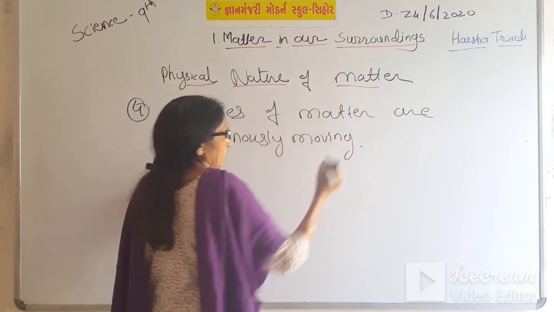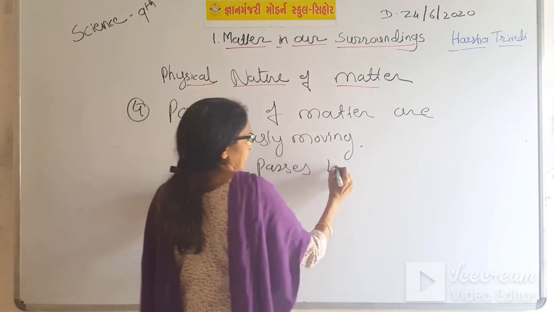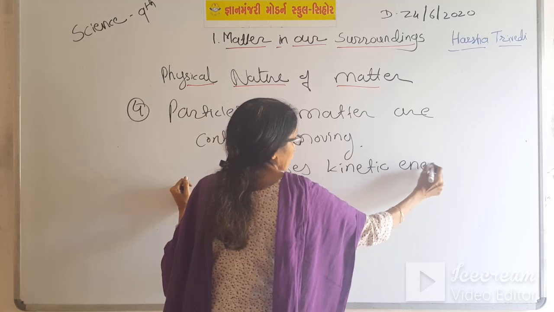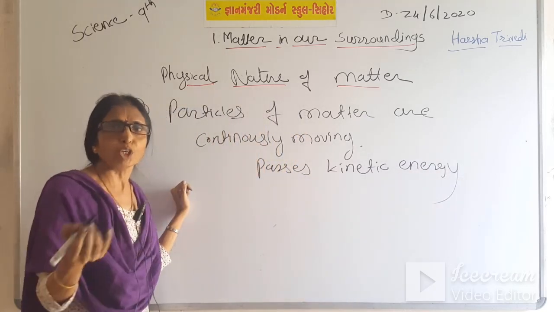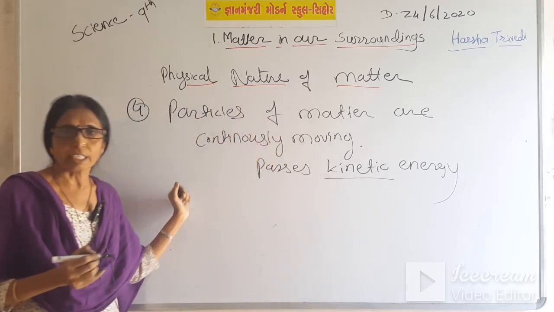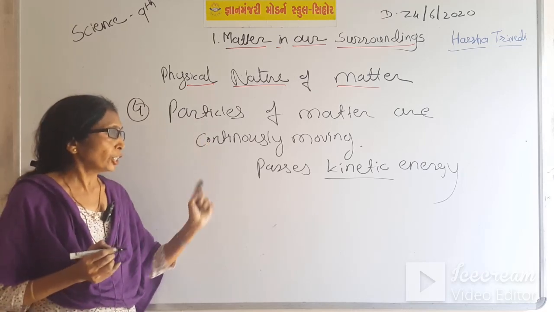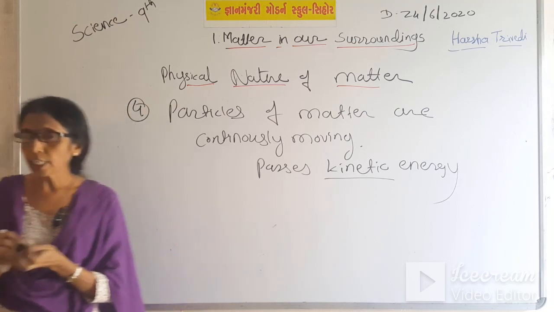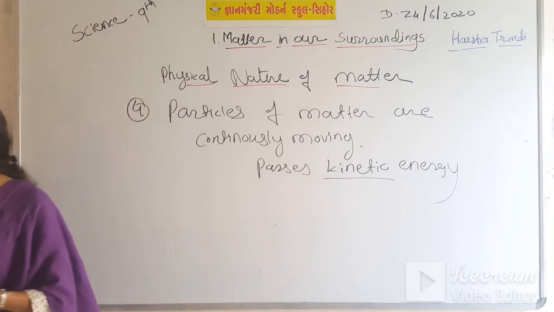So we can say that they possess kinetic energy. Kinetic means moving energy. When they are in motion, it is called kinetic. When it is stationary, it is called potential. So particles of matter are continuously moving, meaning they possess kinetic energy. This is the fourth physical nature of matter.